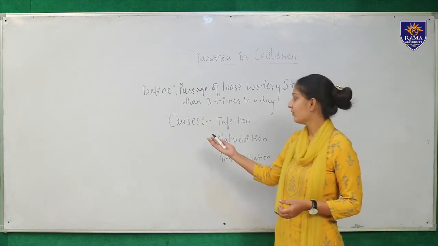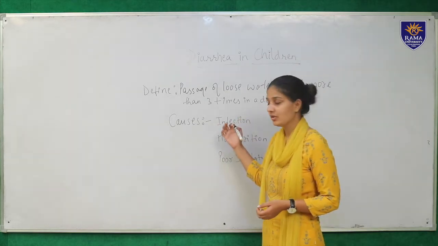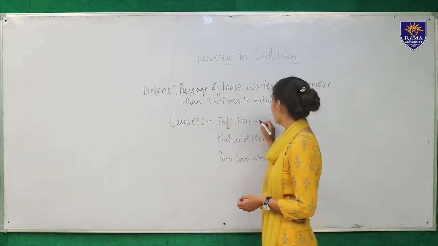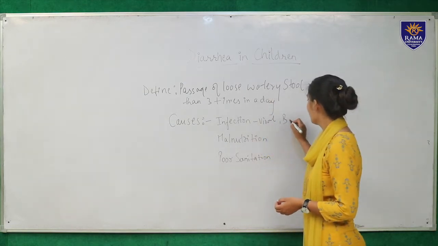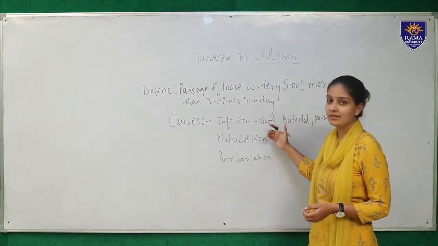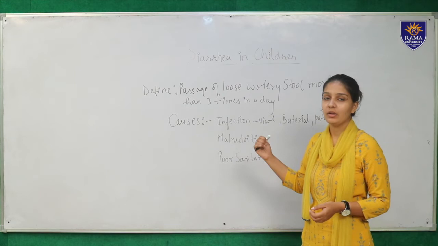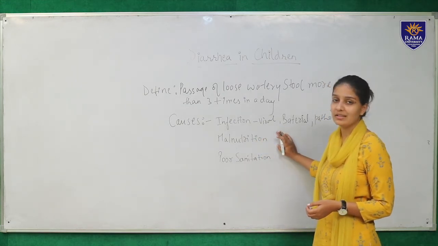So the causative organisms, mainly it is caused due to infection, a viral infection, a bacterial infection, or an infection by a pathogen. Some of the common organisms are Shigella, rotaviral infections, cholera. These are some of the common organisms which cause diarrhea in children.